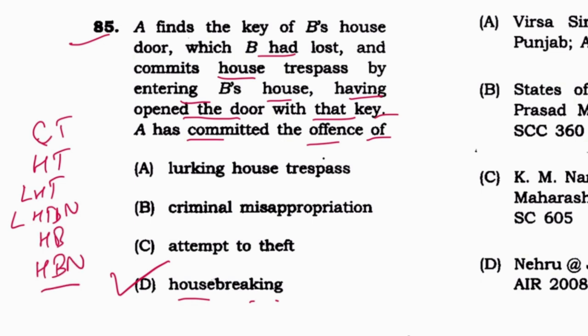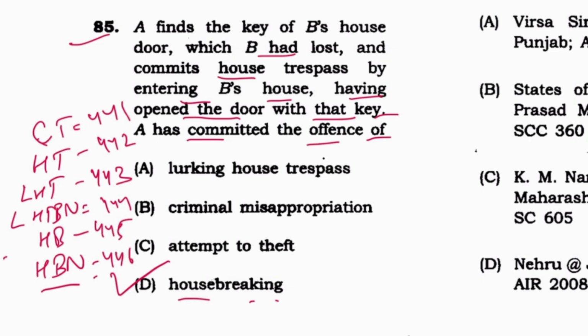How? Criminal trespass 441, house trespass 442, lurking house trespass 443, lurking house trespass by night 444, housebreaking 445, and housebreaking by night 446. So this is illustration of section 445. D is the answer.